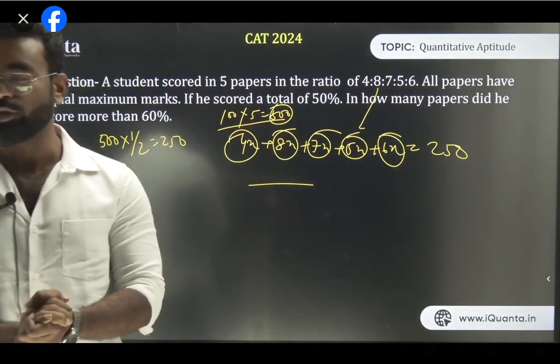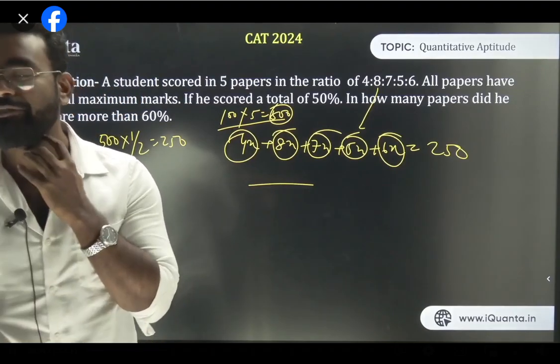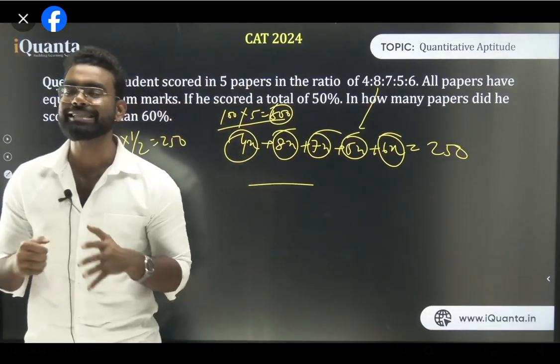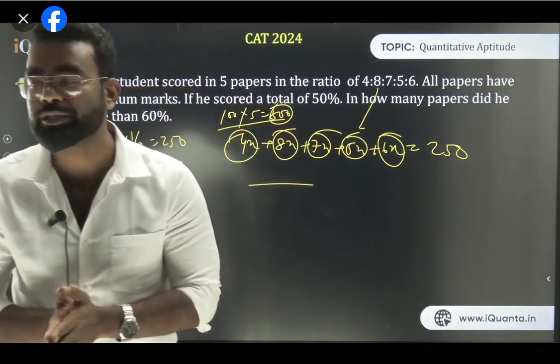Yes, so these are 3 methods you can solve this question, right? I'm trying to make you understand how you can solve a particular question. 500 we have assumed. It is the assumption. We have taken that each subject has 100 maximum marks, each paper has. That's why we use this.